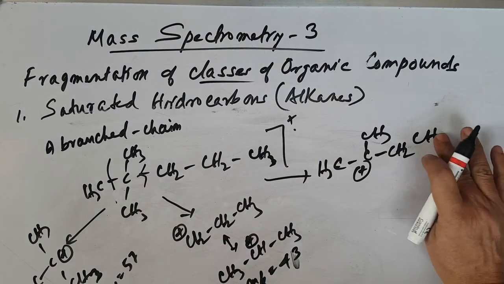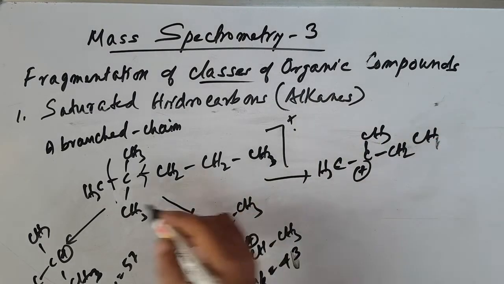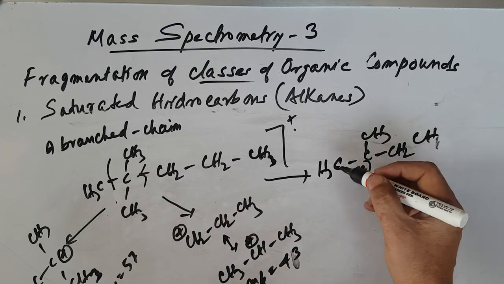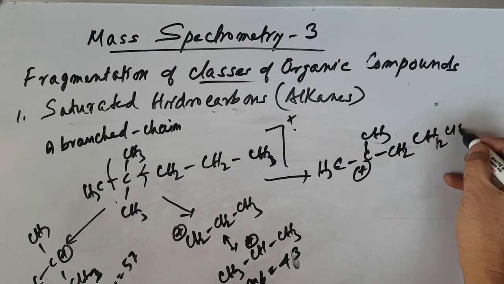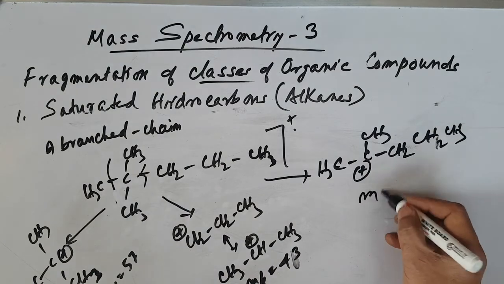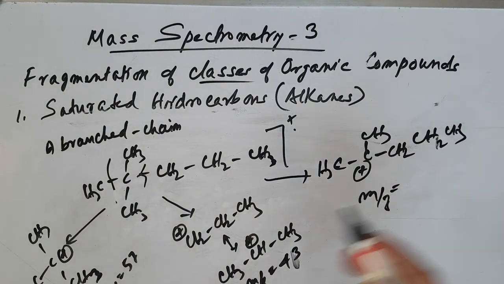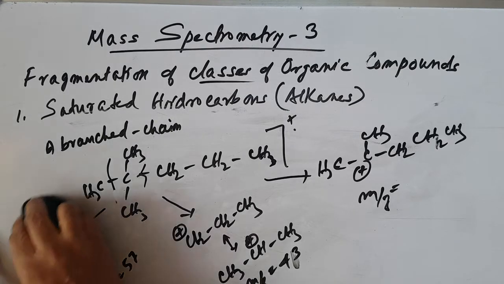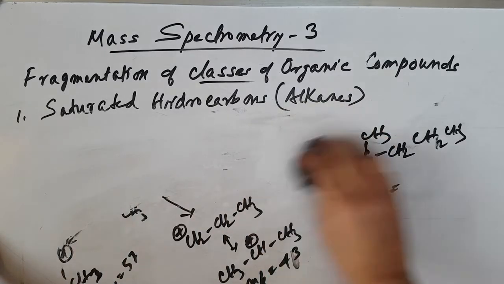CH2, CH2, CH3. Broken down here: CH2, CH2, 1, 2, and CH3. So here you can have another m/z value. In this way, many fragmentations can give many peaks. What I want to tell is that in the case of branched hydrocarbons, fragmentation generally takes place at the branching point. Then let's talk about cyclic compounds, cycloalkanes.